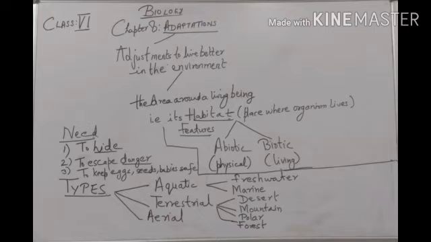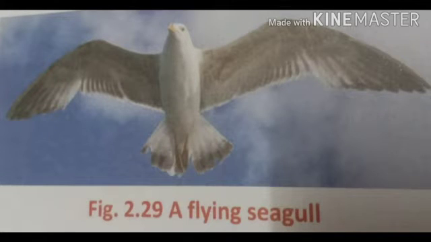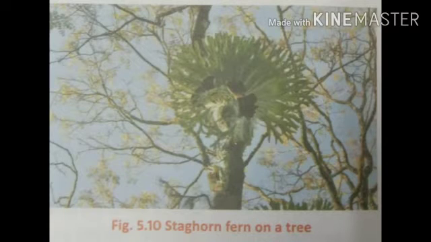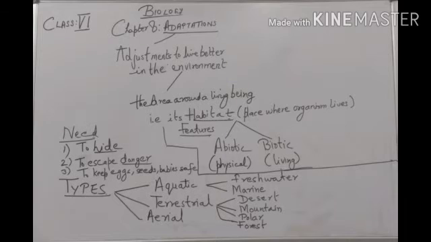Then the third type of habitat is aerial. It includes those which can fly and sometimes such creatures which live hanging in air, like certain plants called epiphytes. Aerial animals are birds mostly. They can fly and some bats, etc.